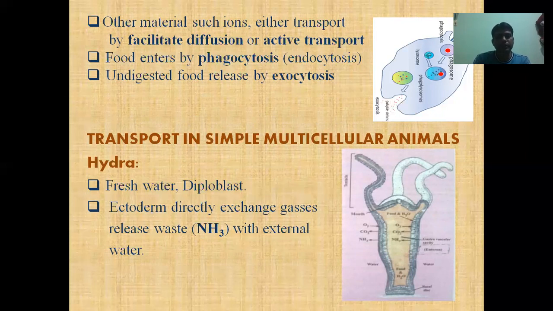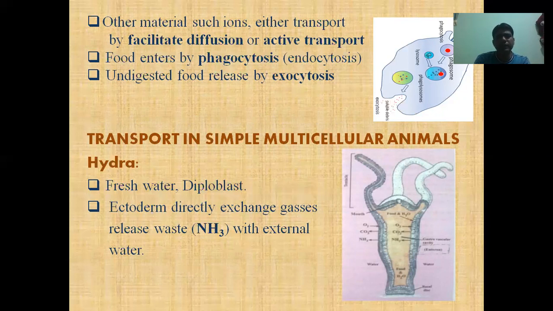And coming to another point, food enters by phagocytosis, as in single-celled unicellular organisms like amoeba. And if we are talking about the human body, WBCs take food by phagocytosis. Phagocytosis is actually endocytosis, meaning a cell eating process.